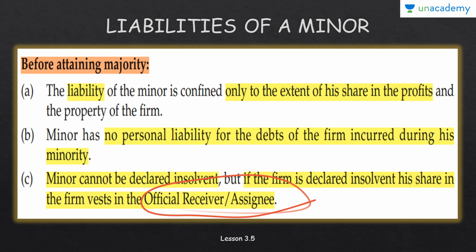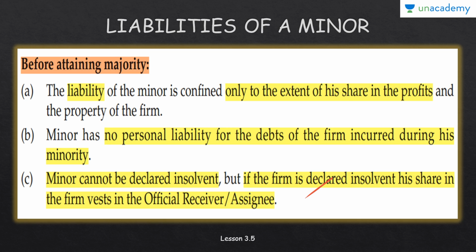Now what happens is that a minor cannot be declared insolvent because a minor is a non-competent party. He's incompetent to contract. However, if the entire firm is insolvent, the business of the firm is insolvent, then the share of profits that were being shared by the minor will vest. It means they will get transferred to the official receiver. Now that official receiver of the firm will have right over those share of profits of the minor. Hope you have understood. Now, if the firm is insolvent, the minor will have no more right in the profits.